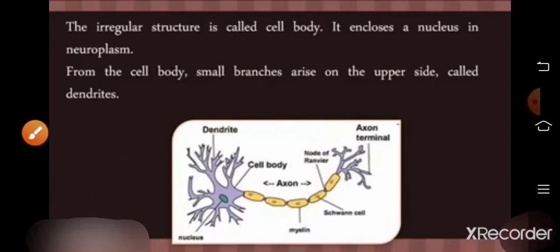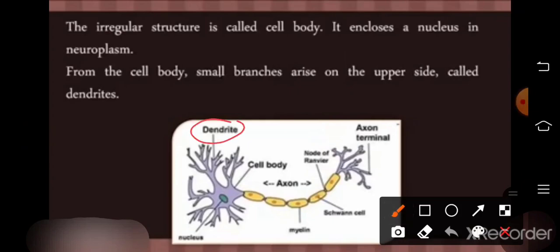So dear students, you know that your nervous system receives the stimulus from the outside, and it transmits it from the dendrite portion to the cyton portion, then it passes through the axon portion, and after that it reaches the axon terminal end.